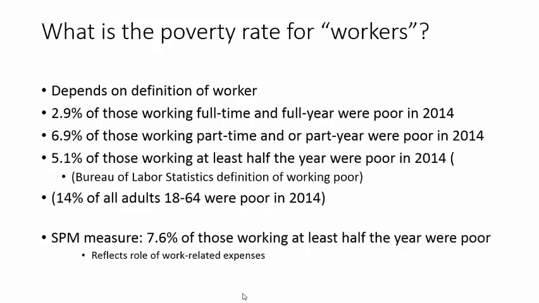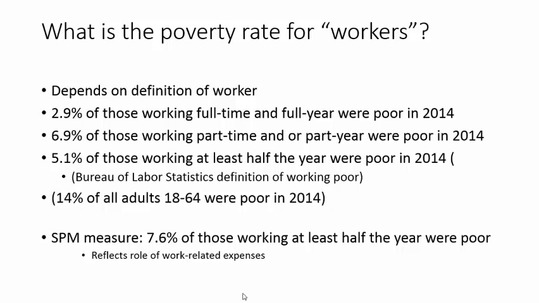Using this definition, BLS reports a poverty rate among the working poor in 2014 of roughly 5%. Finally, using the same definition of work, those working at least 27 weeks, but defining poverty using the supplemental poverty measure, the poverty rate based on the SPM among workers in 2014 was 7.6%.